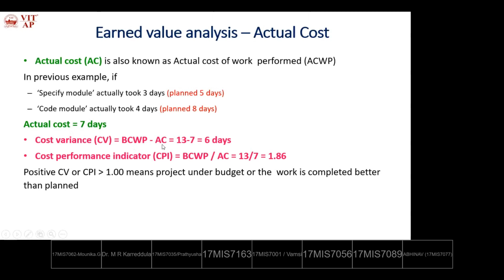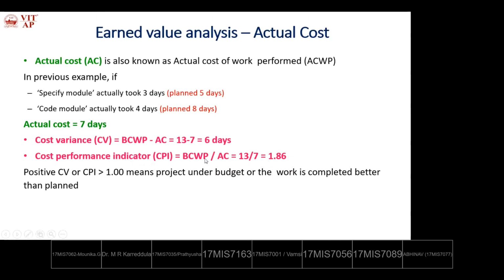What is AC? Actual cost, or ACWP, actual cost of work performed. So 13 minus 7 equals 6 days. So for these 6 days, we have to subtract the actual value. Cost performance indicator is BCWP divided by AC, 13 by 7, that is 1.86.